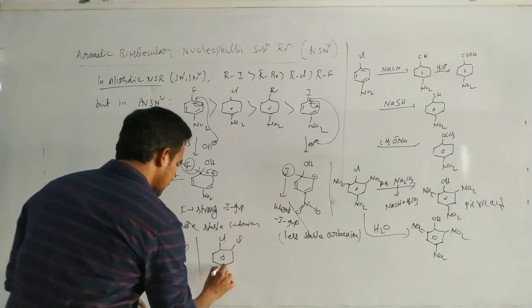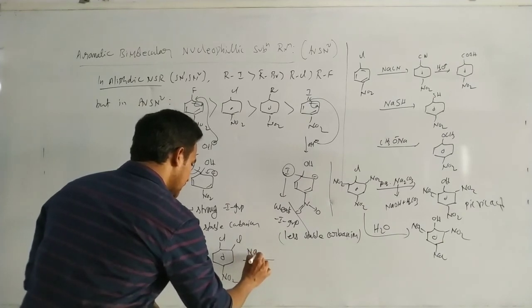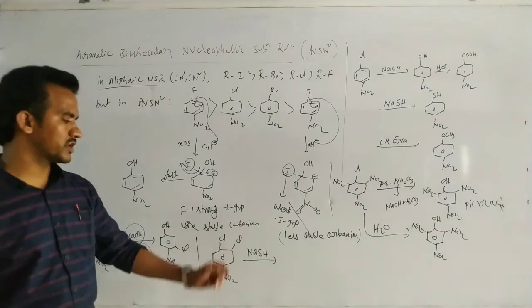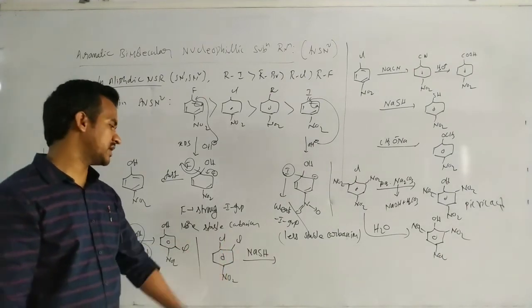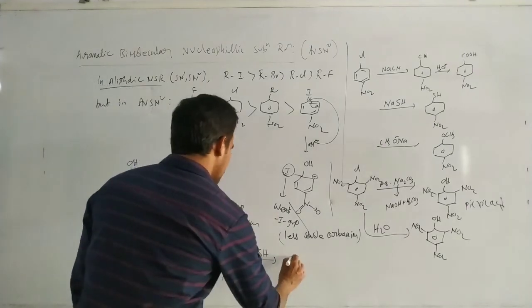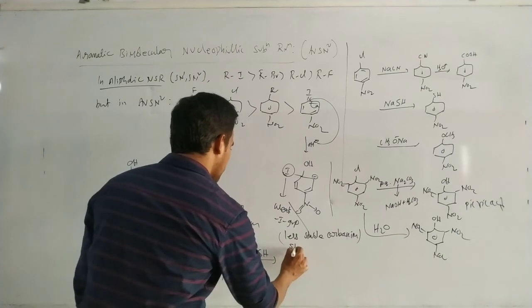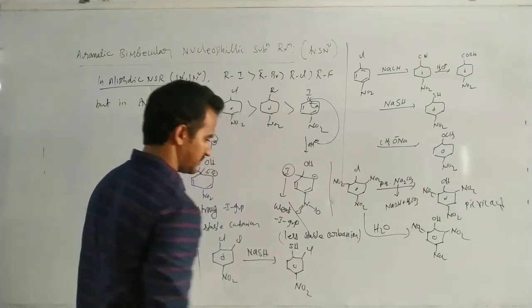Next, here Cl, here Cl, with NO2 at the para position. Now I am treating this with NaSH. There are two chlorines, one meta and one ortho. Which chlorine is replaced by NaSH? Generally, the chlorine at the para position or ortho position is readily replaced by the nucleophile.